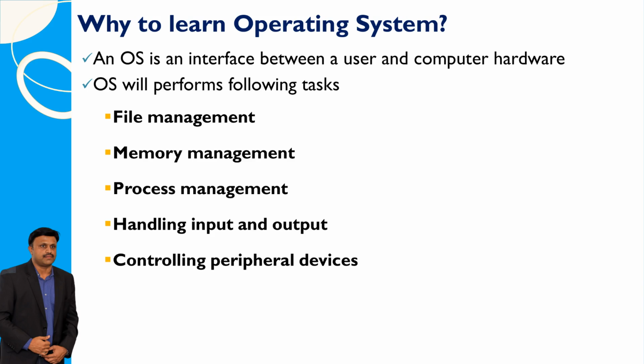Learning about operating systems is important because they act as a bridge between us and the computer hardware we use. Operating systems do a lot of important jobs like managing files, memory, processes, and handling input and output. They also help control things like printers and other devices we connect to our computers. Understanding how operating systems work can help us use computers more effectively and solve problems when things go wrong.